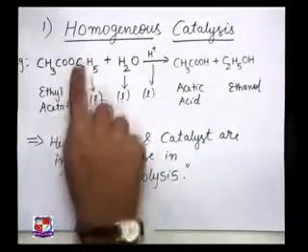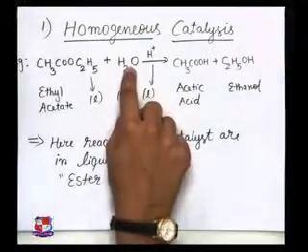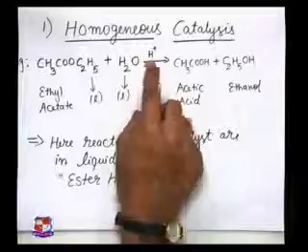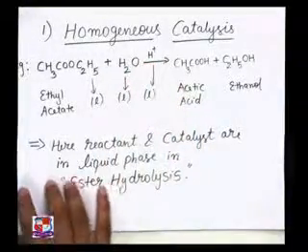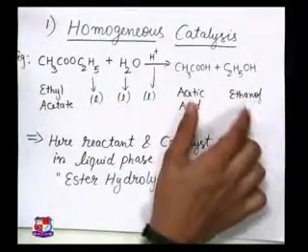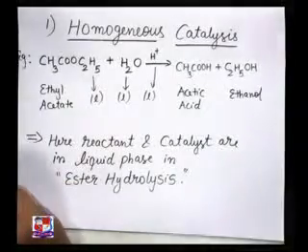Now this ethyl acetate is in the liquid state. You are having water because the hydrolysis process is there, it is in the liquid state. In presence of acid, this reaction is going to get catalyzed. You can see very clearly that acetic acid is there and ethanol is the product that is formed after the reaction. So what is this homogeneous catalysis definition?